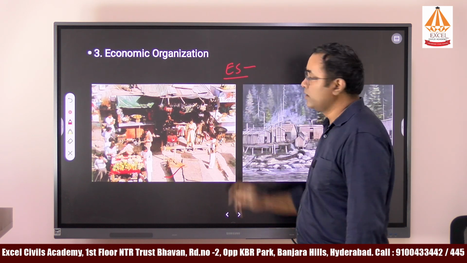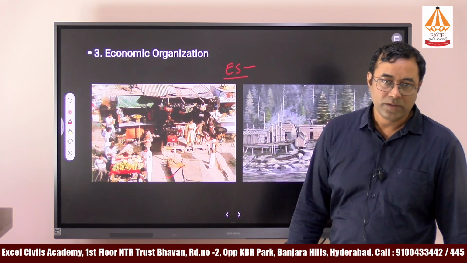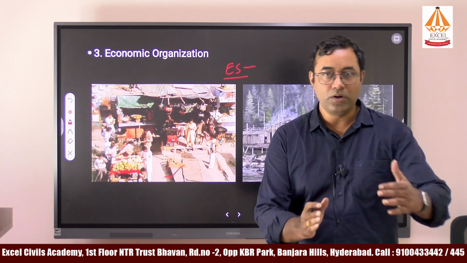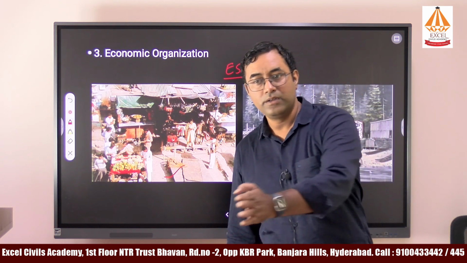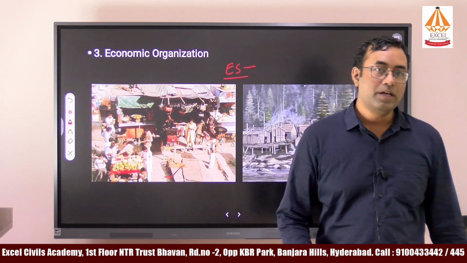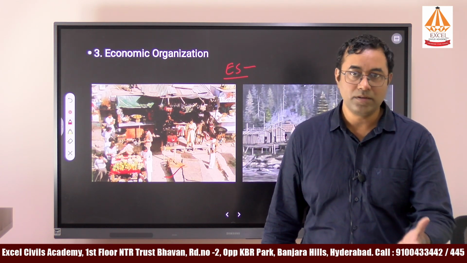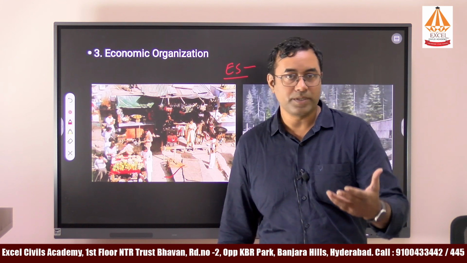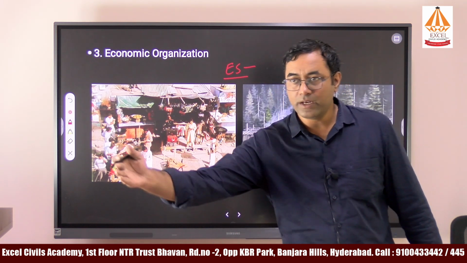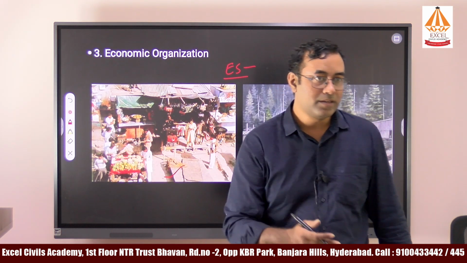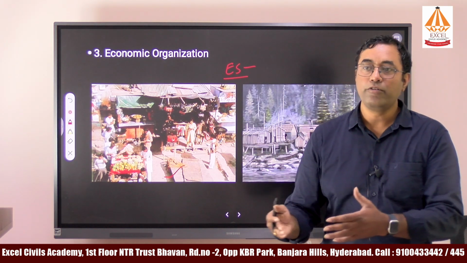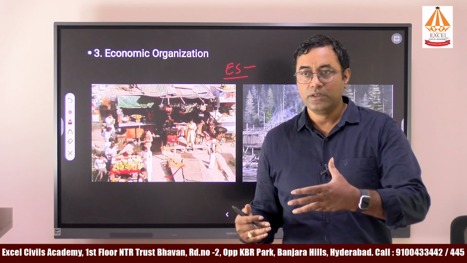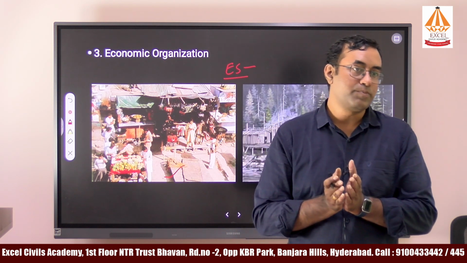For example, economic systems: in the starting of human evolution, people followed hunting and gathering. After that, people followed agriculture, horticulture, pastoralism or some other occupation. If people were living nearby the ocean or water, they followed fishing as their occupation. Based on that occupation, a new type of economic system was formed.